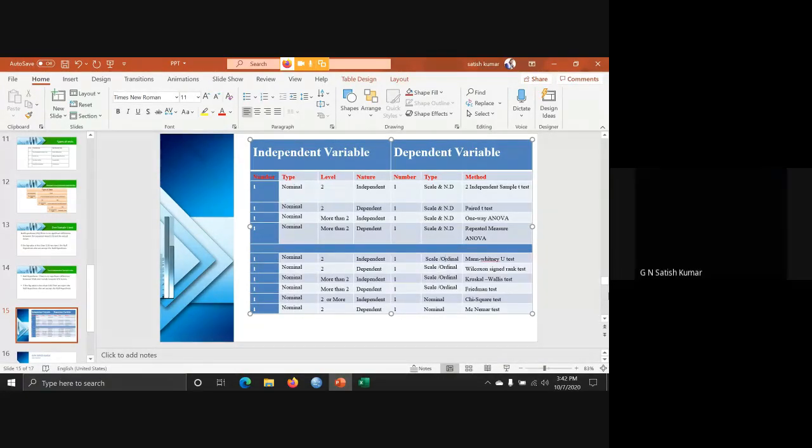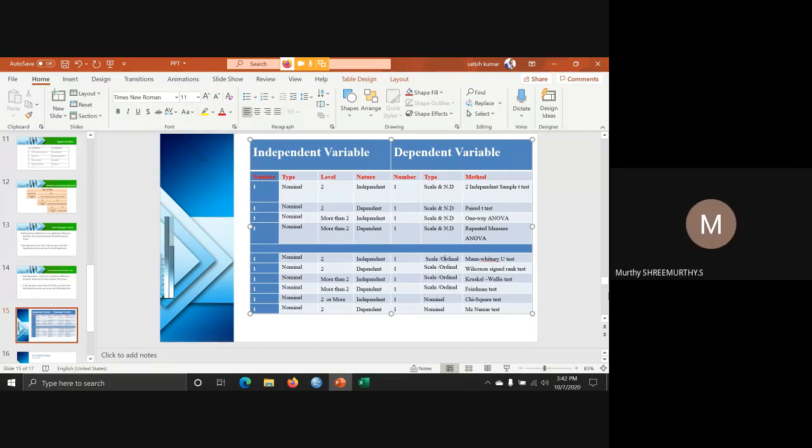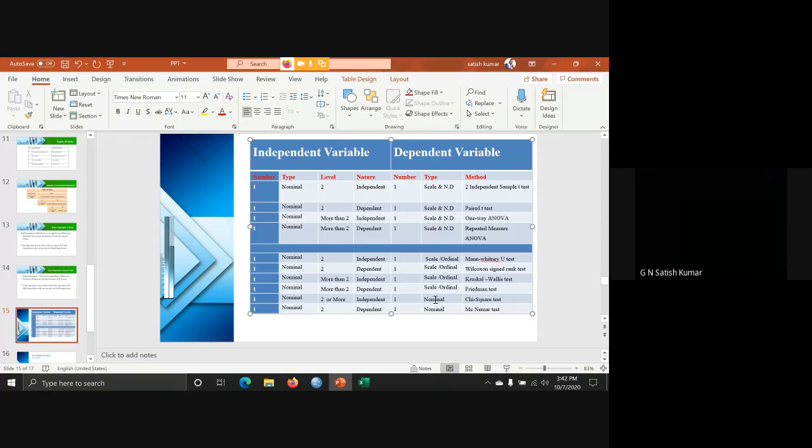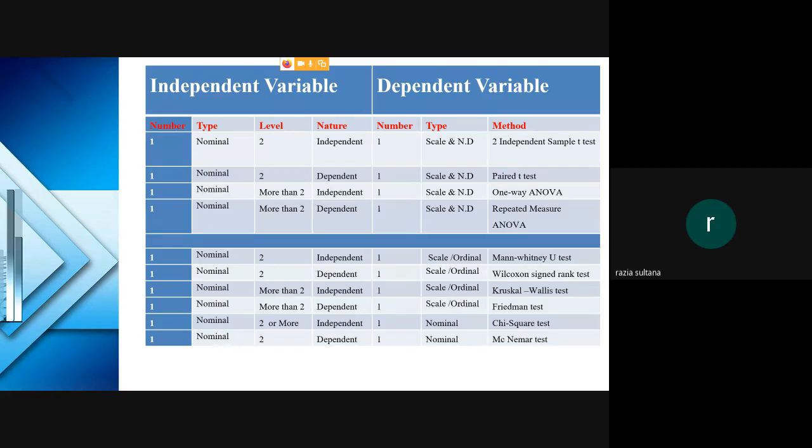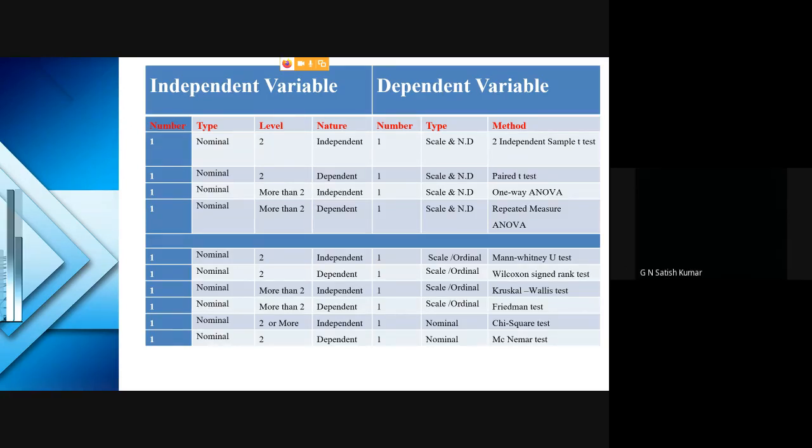Thank you. And if the dependent variable is nominal, what test must you use? Chi-square. Already you can see it, the one written at the bottom, nominal. It is chi-square. You can use the chi-square test here.